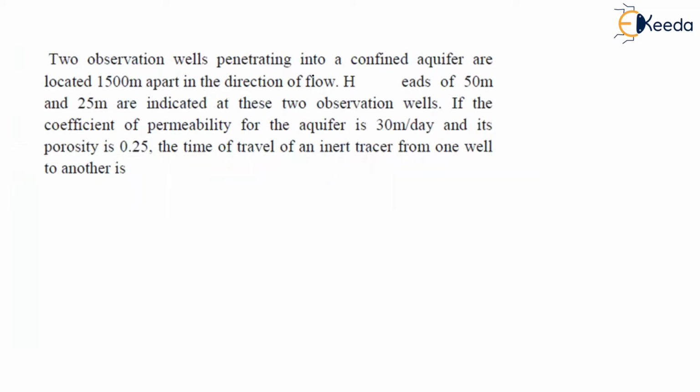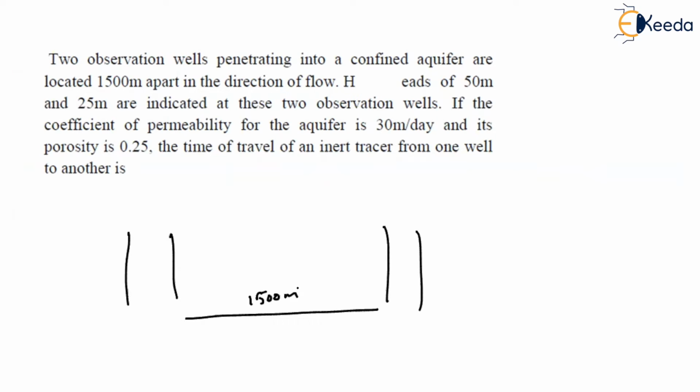Now see the next question. 2 observation wells penetrating into a confined aquifer are located 1500 meter apart in the direction of flow. This is observation well 1. This is observation well 2. And these 2 are separated by a distance of 1500 meter. Heads of 50 meter and 25 meter are located at the 2 observation wells. If the permeability of the aquifer is 30 meter per day, and its porosity is 0.25, find the time of travel of an inert tracer from one well to the other.